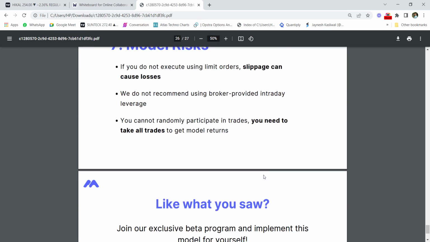So this was about an intraday trading strategy that we discussed, using a mean reversion trading strategy.